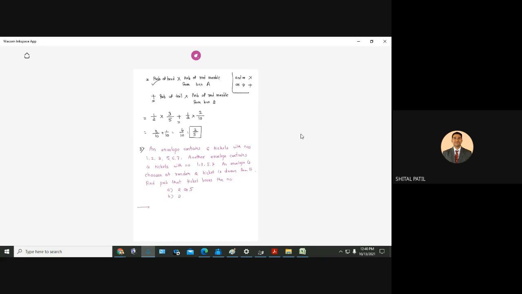Two parts are there. Two questions are there, A and B. I'll solve one of them here. Second will be homework. So which we have to solve? First one or second one? Tell me which one to solve.